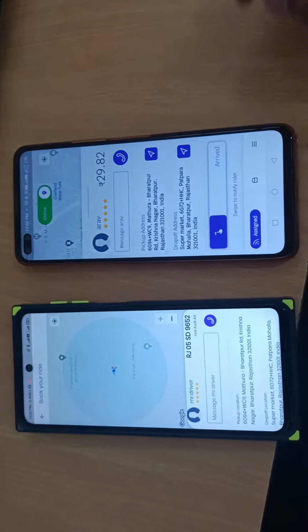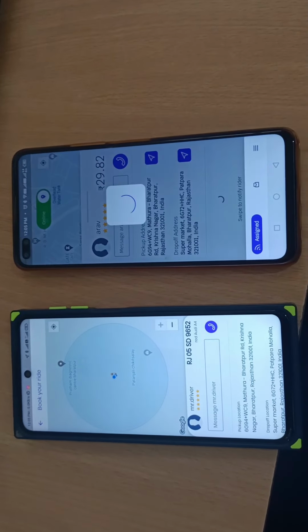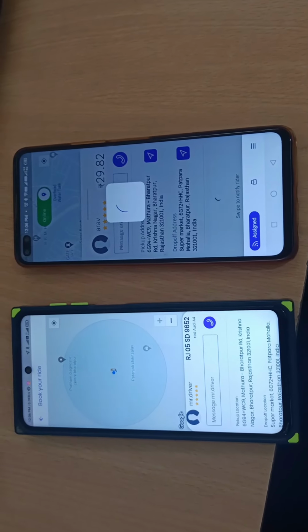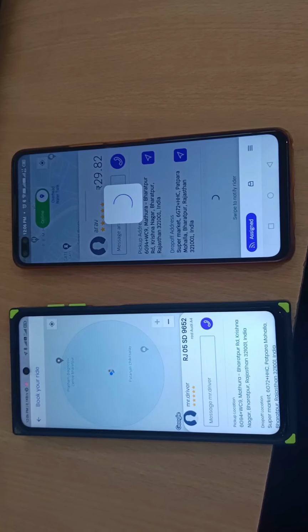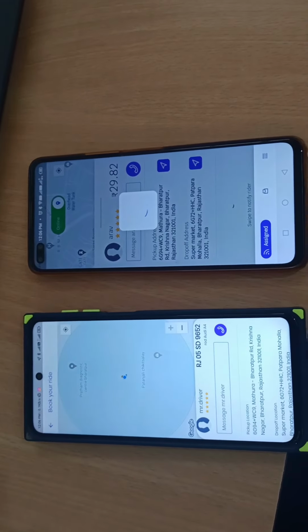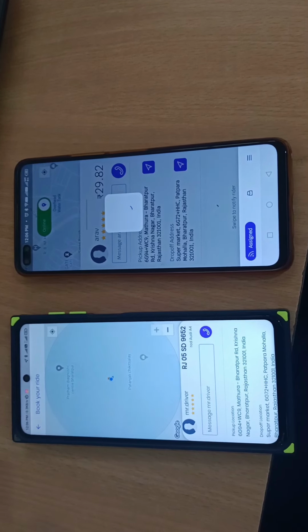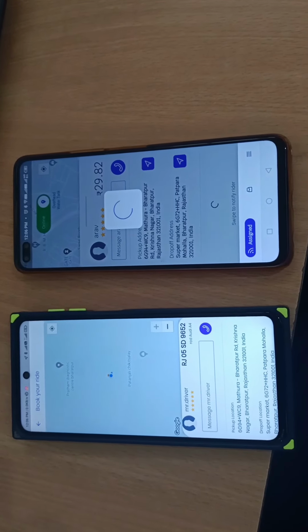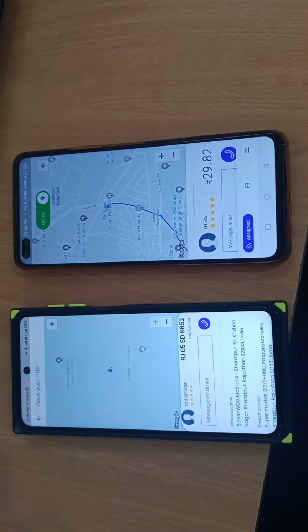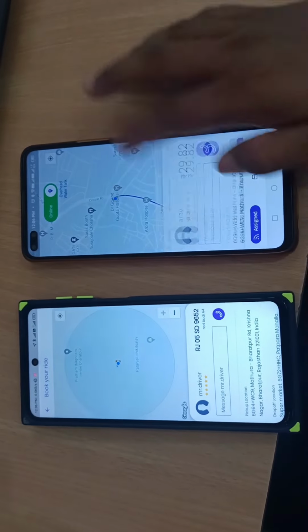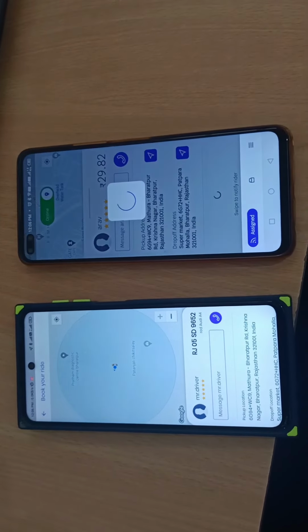So you can see right now we just mark as arrived. So right now we just start this trip.